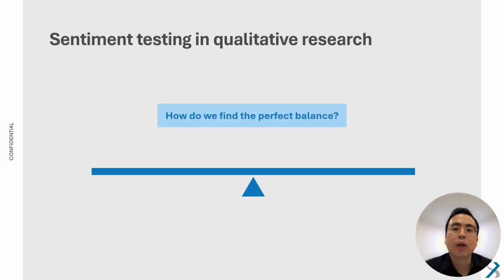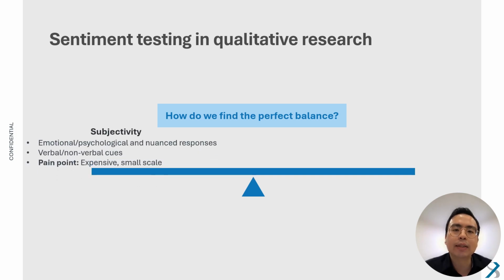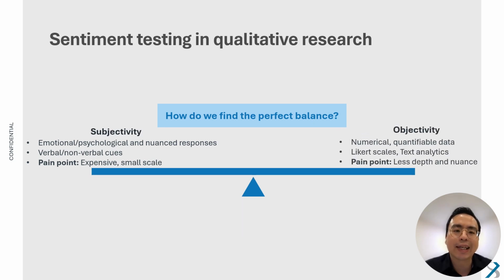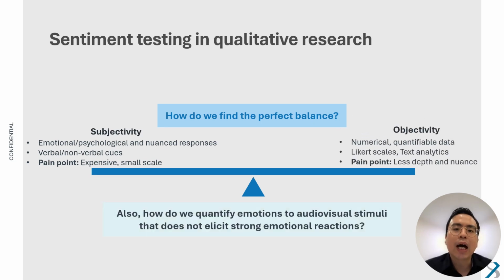With this question in mind, we know that in the space of qualitative sentiment testing, it is difficult to balance both subjectivity and objectivity. How do we balance emotional nuanced responses with numerical and quantifiable data, while balancing scale and depth as well? Lastly, how do we quantify emotions to audiovisual stimuli that does not elicit strong emotional reactions?